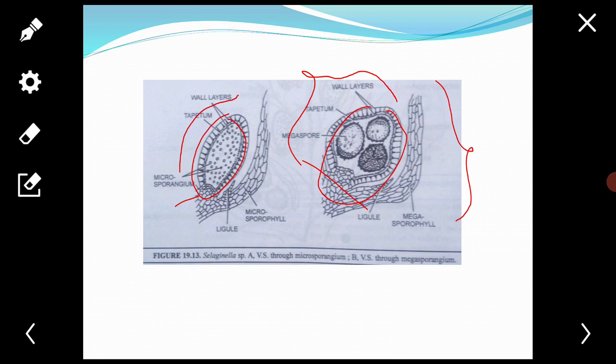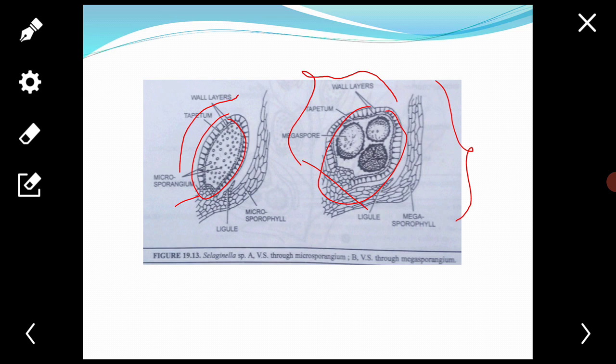For example, Selaginella rupestris possesses a single large megaspore, only one. In some there can be 4, and in some even 36 and even 40. Next, the dehiscence.